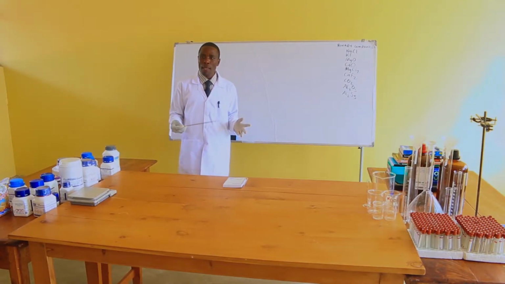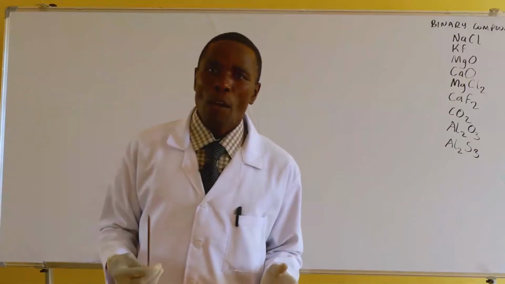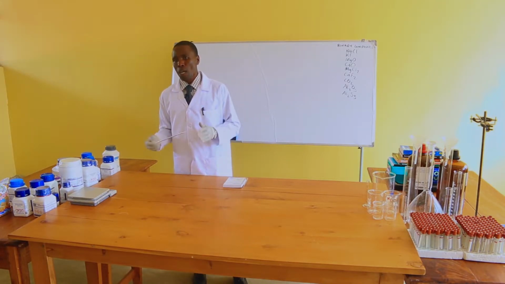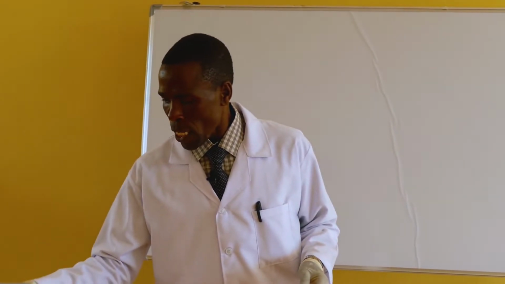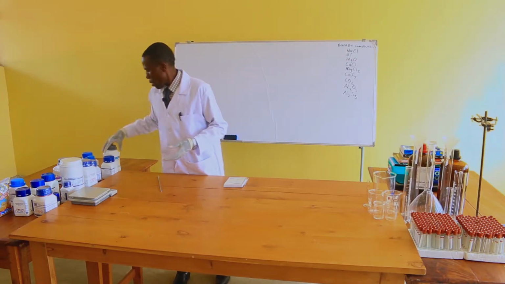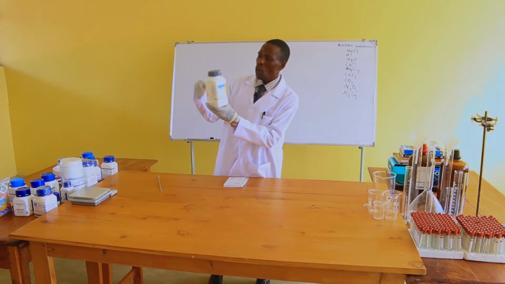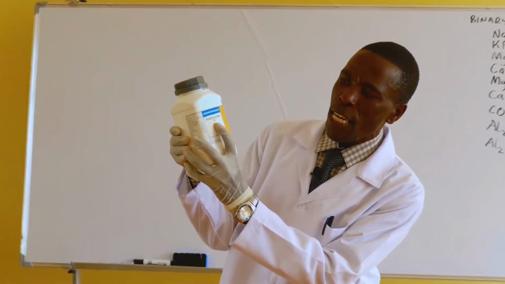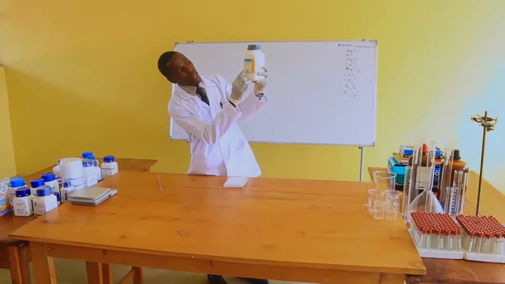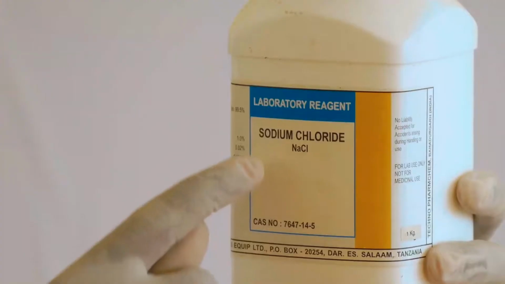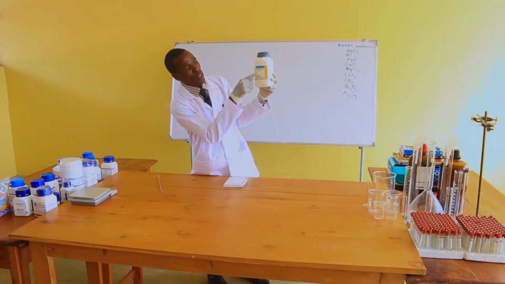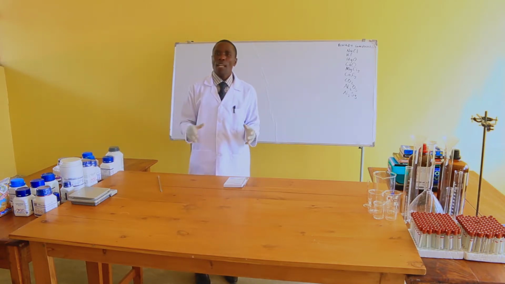But what does the term molecular formula mean? A molecular formula is a formula representing the chemical composition of a chemical substance. On chemical containers, you find written some chemical formulas. For example, this is a chemical container within which there is a chemical. Can you see it is written NaCl over there, but then it is written sodium chloride. So this is the chemical formula for sodium chloride. Other chemicals also have their names and their chemical formulas.